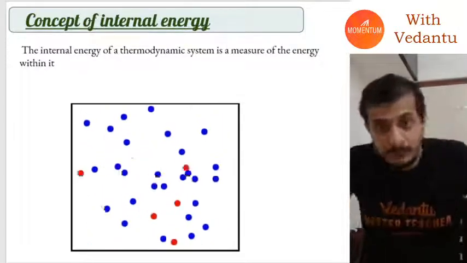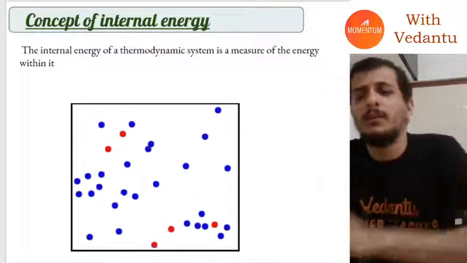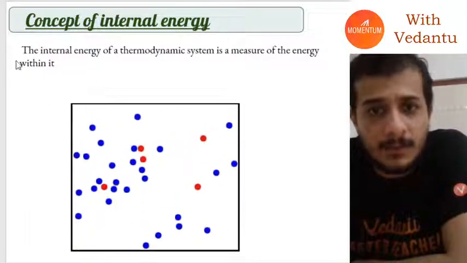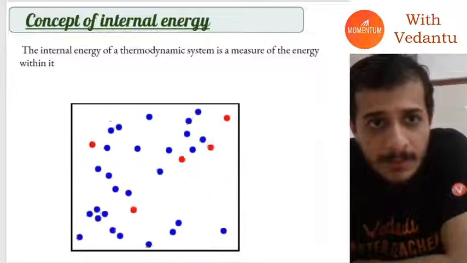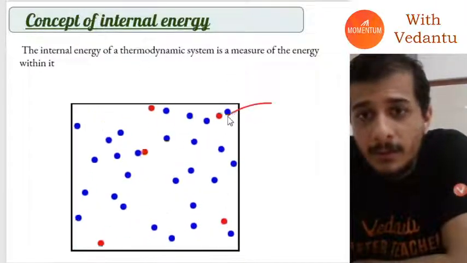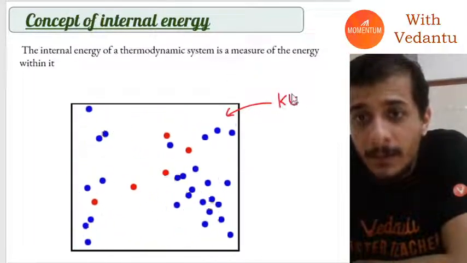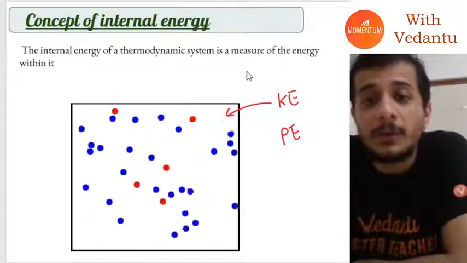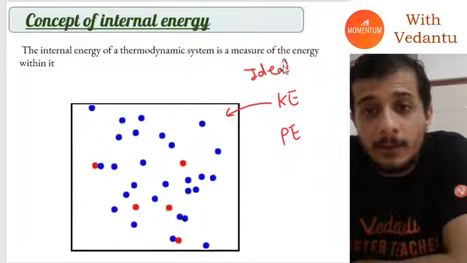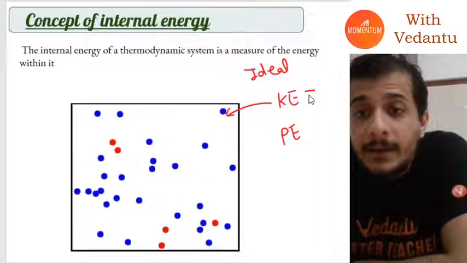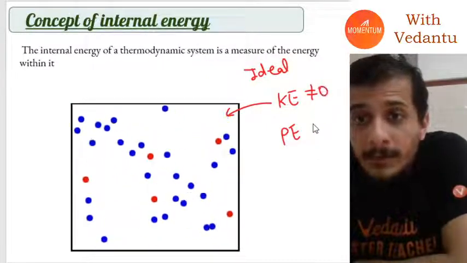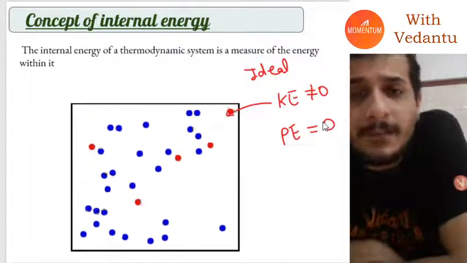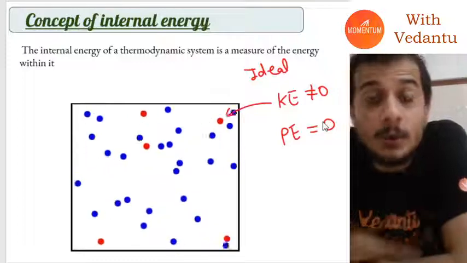Once again, you know that if I have a container of gas, the molecules inside this container will keep moving around in all directions, and these molecules will have kinetic energy and also potential energy. If you are talking about an ideal gas, then for ideal gas molecules there will only be kinetic energy, there will be no potential energy.